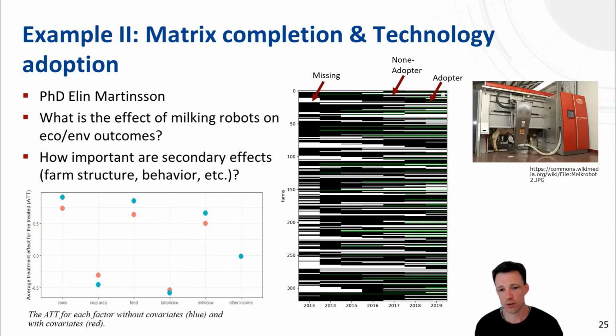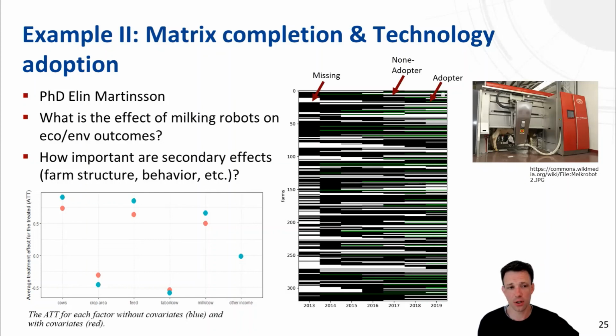We have around 320 or 350 farms in the rows, and we observe them over several years. The black areas are the years where the farm does not have the technology, the green are the cases where it has adopted, and the white areas are where the farm is missing due to sampling reasons.